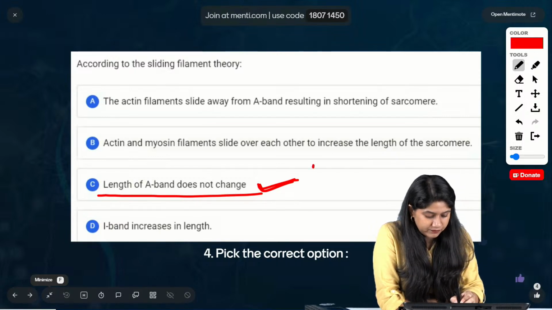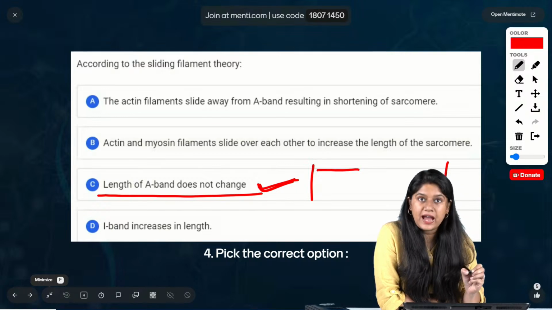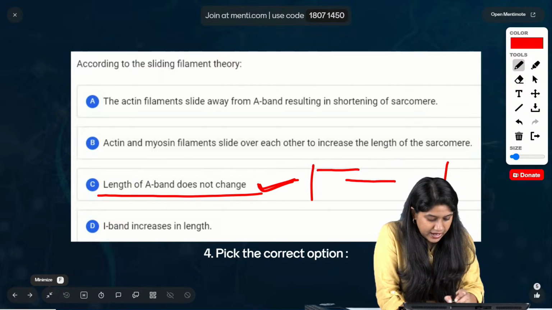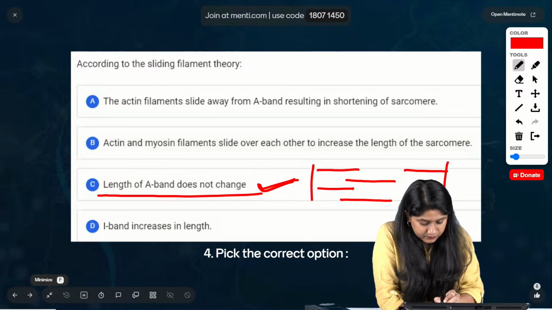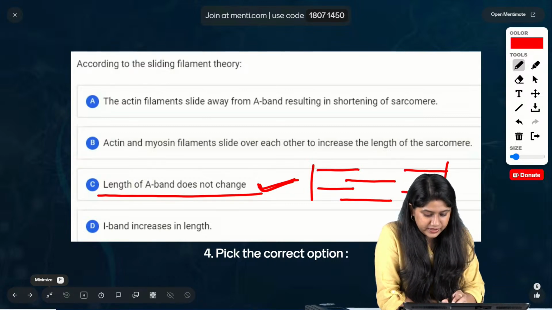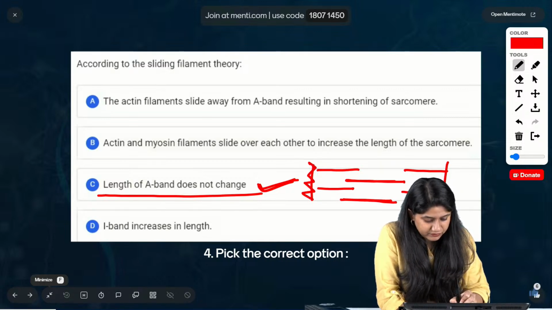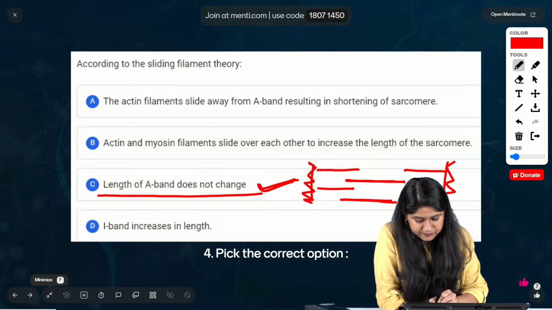Now if we talk about it, see over here. Here we have the actin, and here we have the myosin. Over here I'll draw the actin altogether. These are, in a zigzag, the Z line.